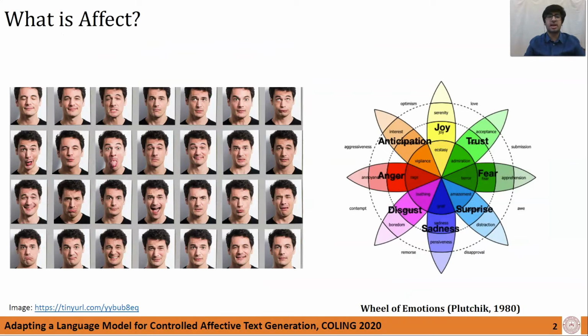Let us begin by understanding what we mean by affect. Affect refers to the spectrum of personal reactions or feelings that we experience. It covers the category of emotion being experienced by an individual, as well as the intensity with which he or she is expressing or experiencing that emotion. For practical purposes, we use the terms affect and emotion interchangeably and don't differentiate between them for the scope of this project.